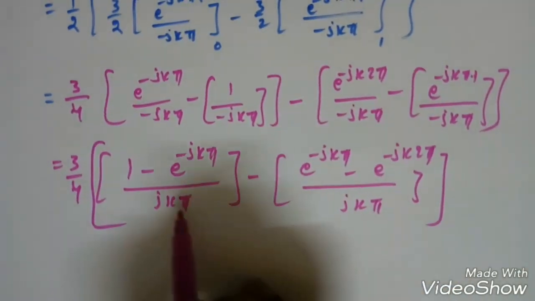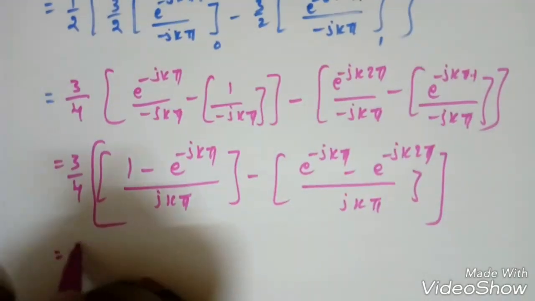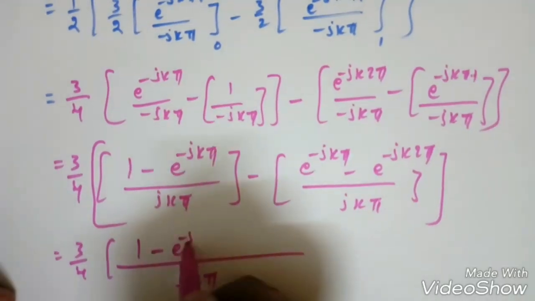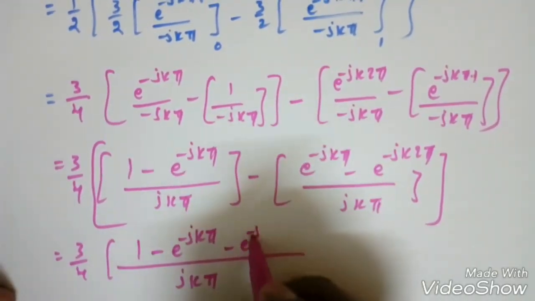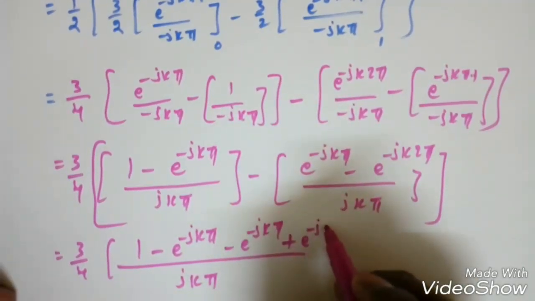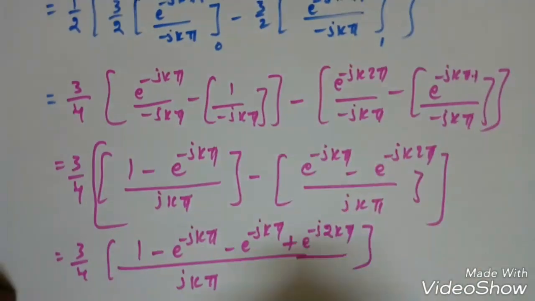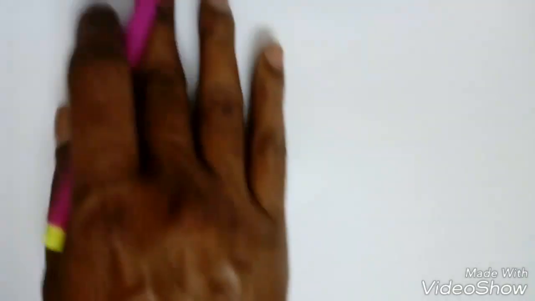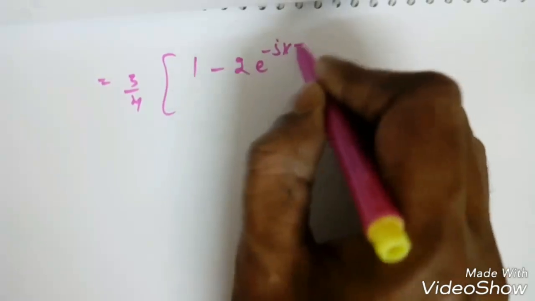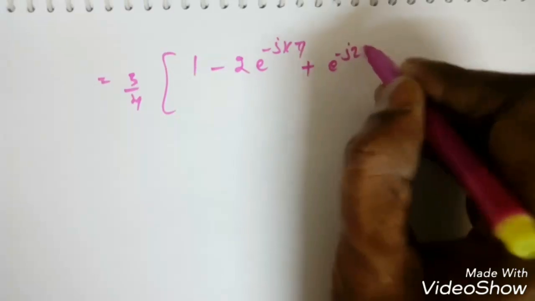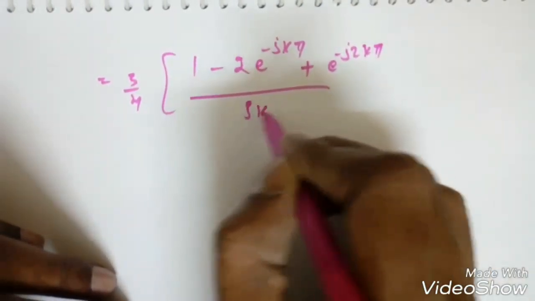Now from this jk pi is common, so I can write 3 by 4 into jk pi common, so it will become 1 minus e power minus jk pi, minus e power minus jk pi, minus of minus plus e power minus j 2k pi. I will write like this. Now from this I can make 3 by 4 into 1 minus 2 into e power minus jk pi plus e power minus j 2k pi by jk pi.